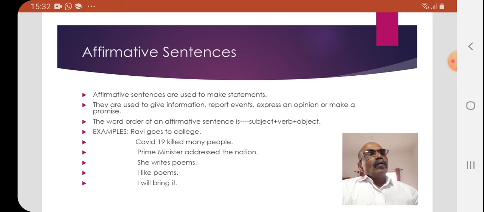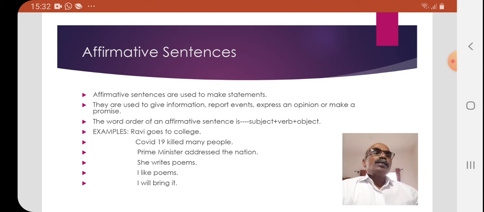Prime Minister addressed the nation. Here also, the verb is in past tense. This sentence is reporting an event. Here we are talking about an event, that is, Prime Minister addressed the nation. Prime Minister is the subject. Addressed, the verb, is in past tense.